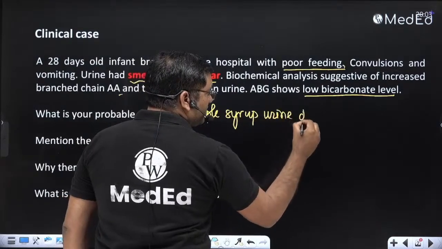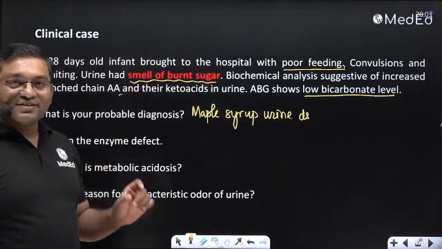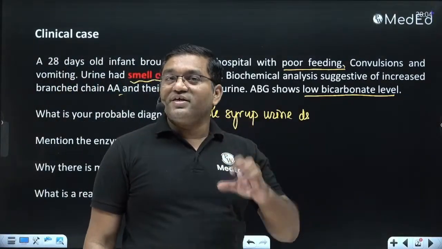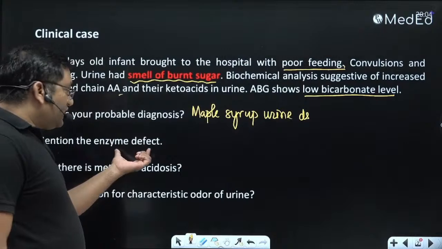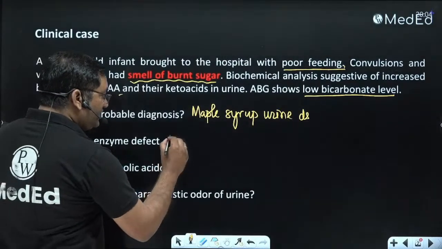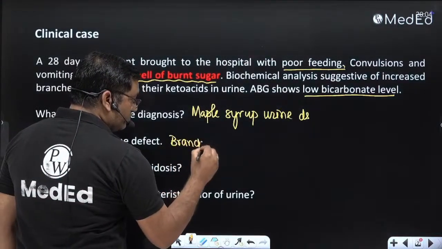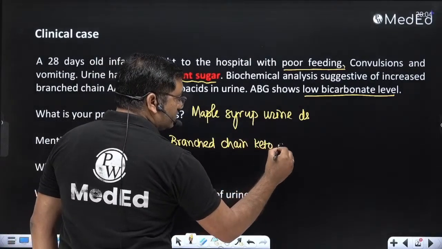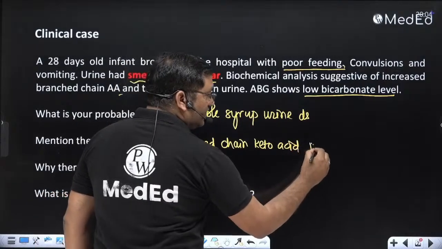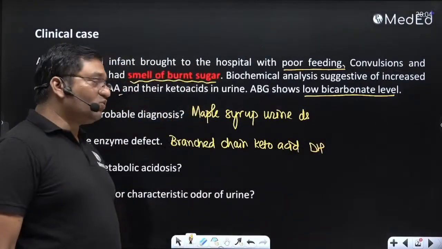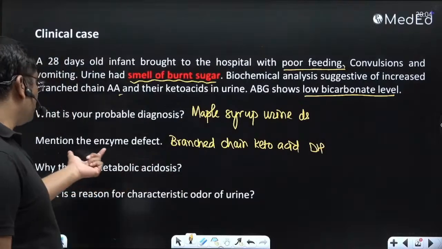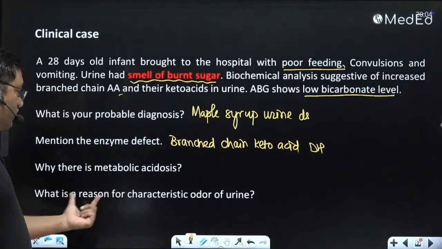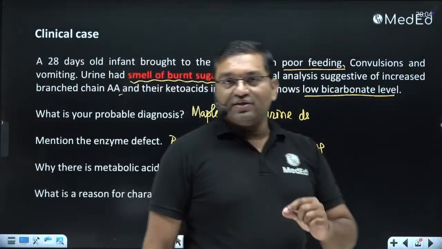This disease is because of a defect in the enzyme which converts the branch chain keto acids into their respective acyl coenzyme A. The name of the enzyme is branched chain alpha keto acid dehydrogenase. Branch chain alpha keto acid dehydrogenase is the enzyme which is defective in maple syrup urine disease. Why there is metabolic acidosis and what is the reason for the characteristic odor of urine, that we will discuss.